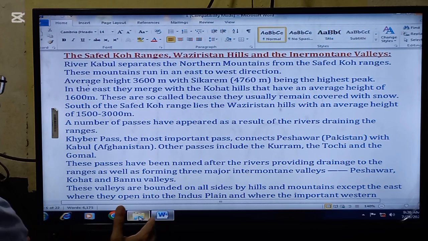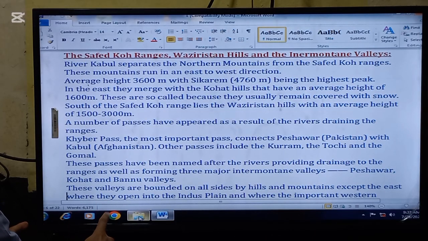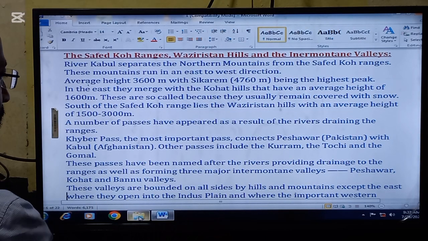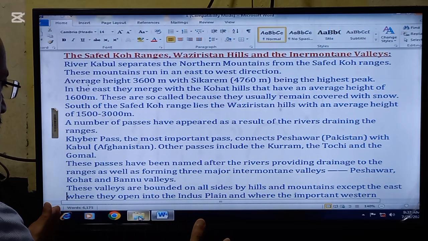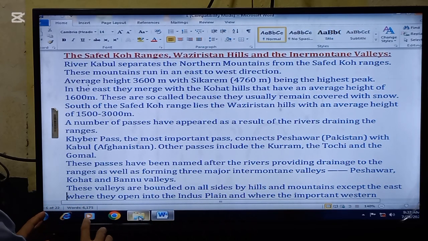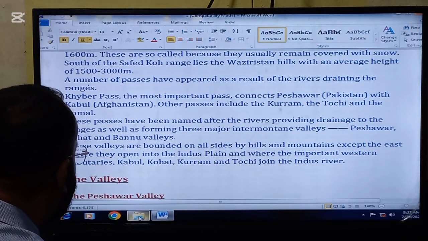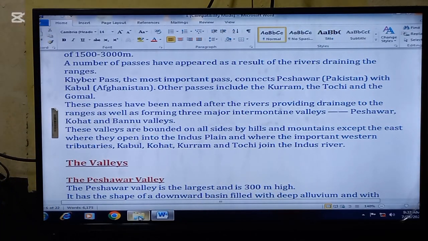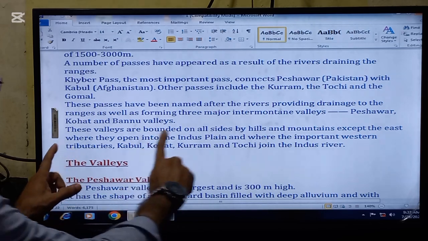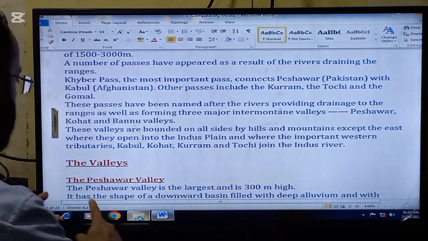These valleys are bounded on all sides by hills and mountains except the east, where they open into the Indus plain. So these valleys are surrounded by hills on three sides, but on the fourth side there is the Indus plain, where the important western tributaries, the Kabul, Kohat, Kurram and Tochi, join the Indus River. The next thing for today's lecture is the valleys. So now we are going to read these valleys, which we have read in this paragraph, one by one.